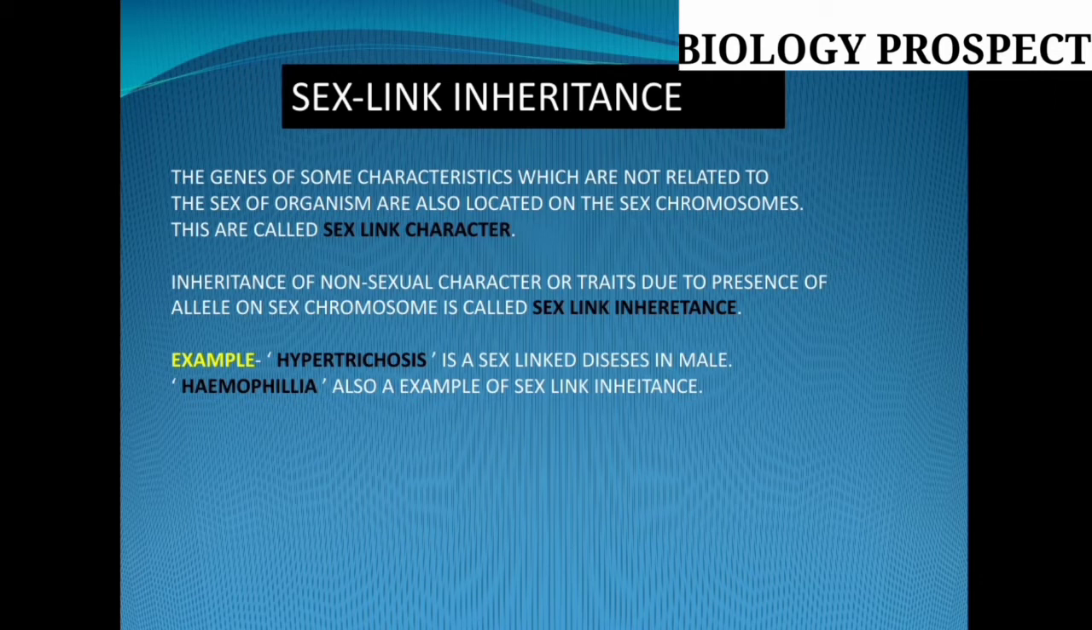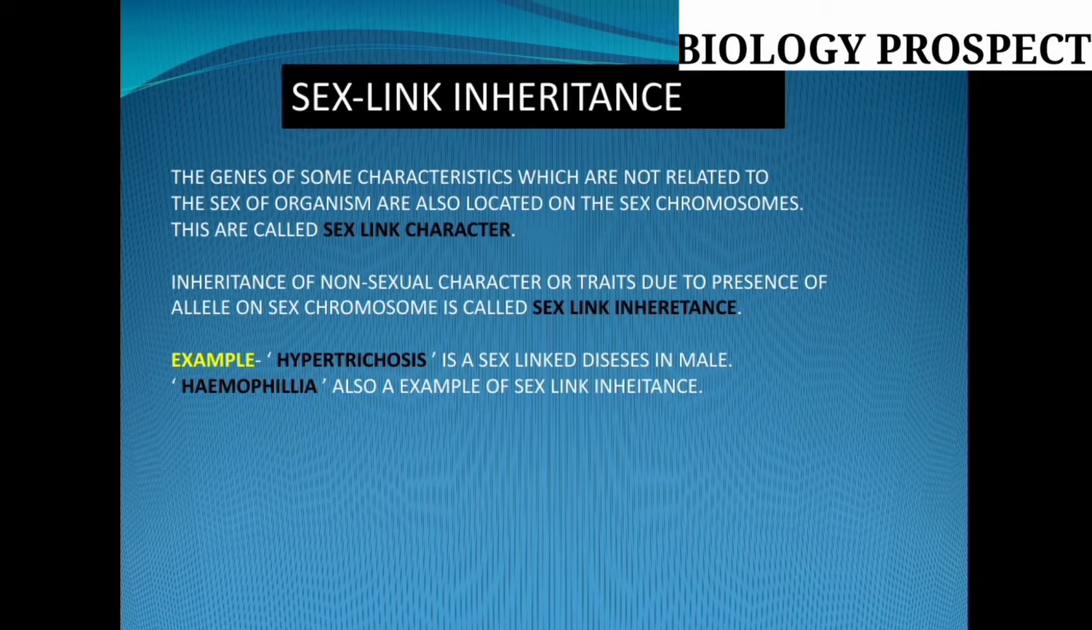Once again I rewind that as human beings, we have 23 pairs of chromosomes. Out of these 23 pairs, the first 22 pairs are responsible for our autosomes, and the last one pair is responsible for the sex chromosomes. For the male it is XY, and for the female it is XX. This is something we have already learned in our previous parts. So now, what is sex link?